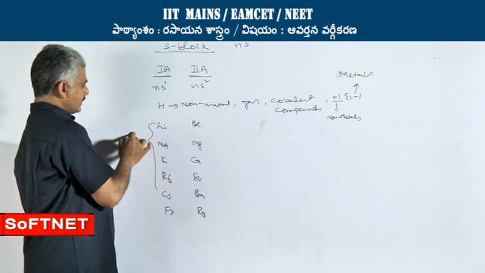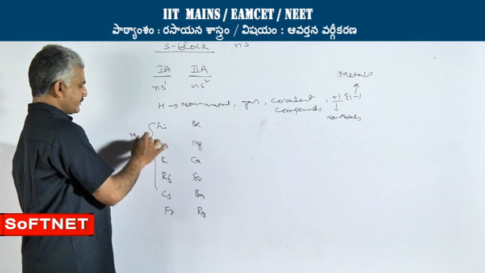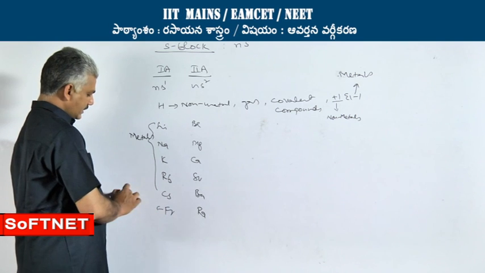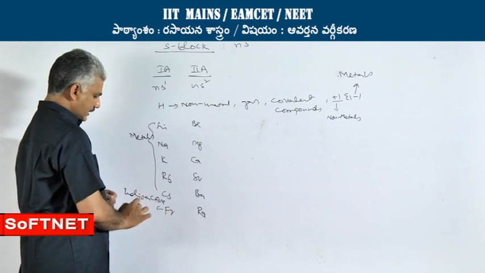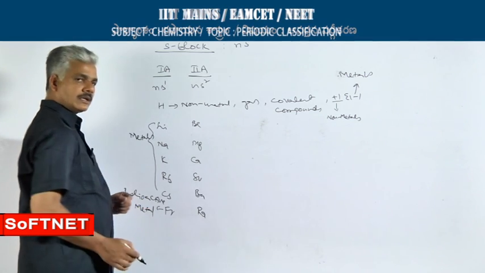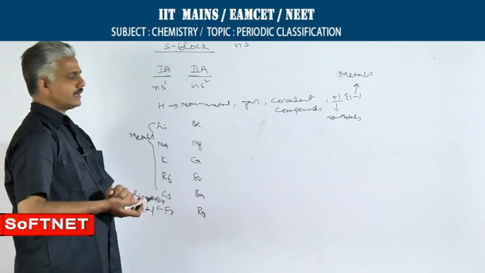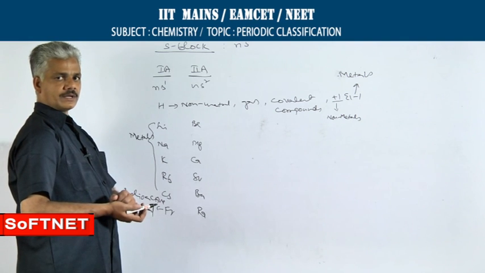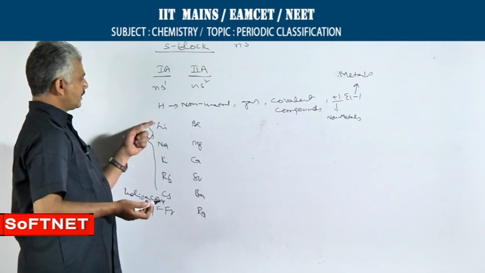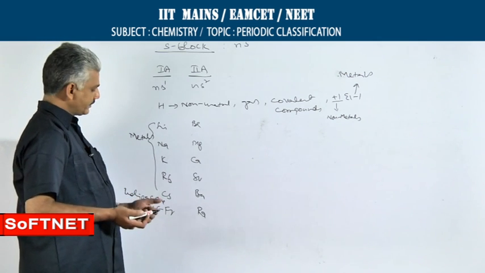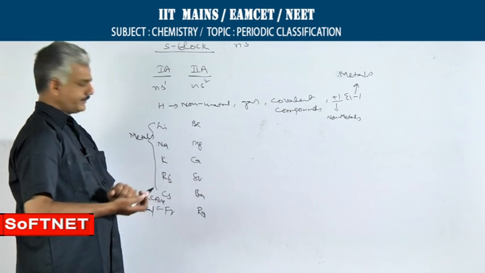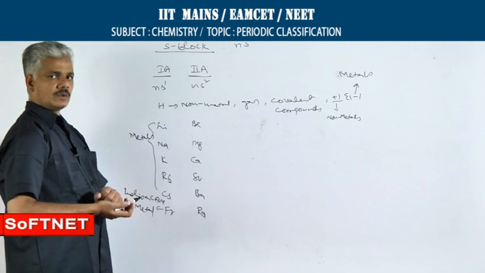Lithium to cesium are normal metals, whereas francium is a radioactive metal. In general, in any group, the last element will be radioactive in nature. All these exist in solid state. Cesium and francium, their melting points are too low.